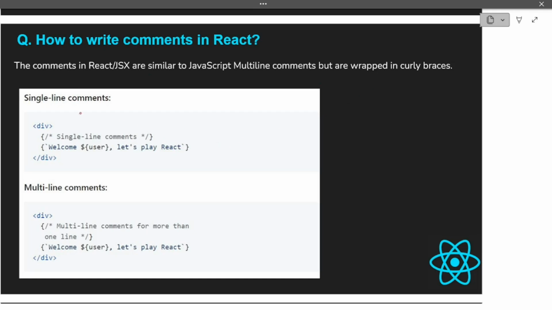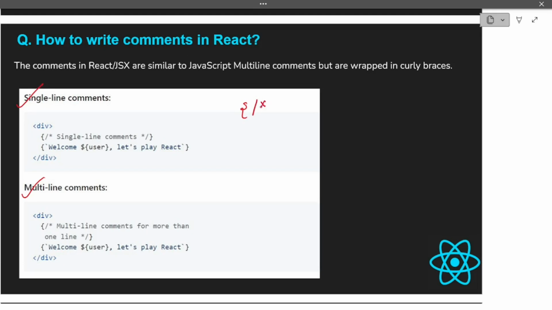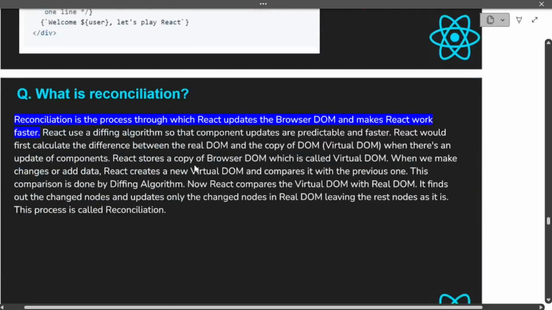There are basically 2 types of comments that you can write in React.js: single line comment and multi-line comment. If you have to write a single line comment, you have to write it something like this: curly bracket slash star, and then whatever your content, and then star slash curly bracket. This is a single line comment, and a multi-line comment is also written in a similar way. So this one, and then you write your comments, and then this one. So basically this is how we write comments in React.js. Let's move on to our next question.